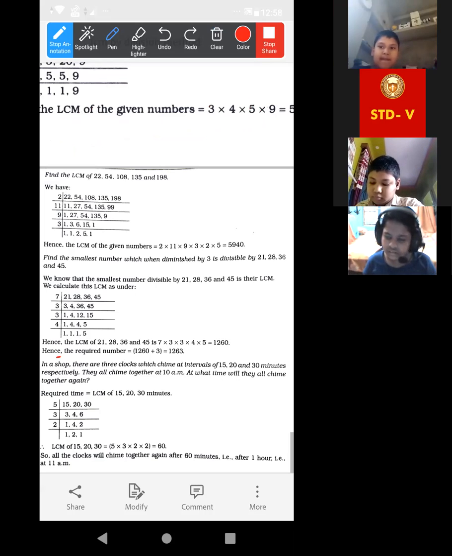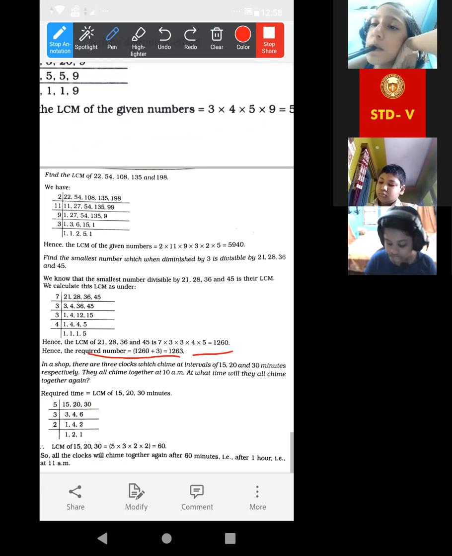Look, here the required number is given. Here you can write, before this line, you can write after.